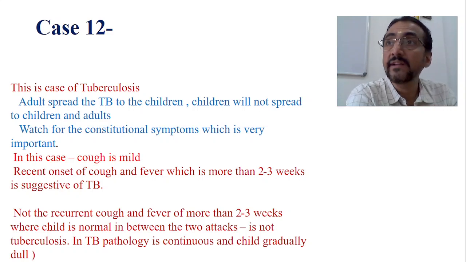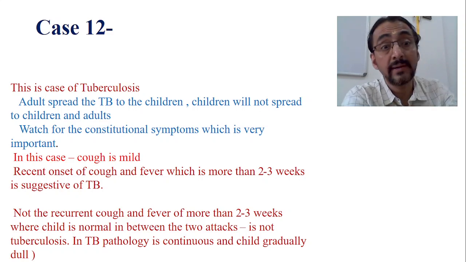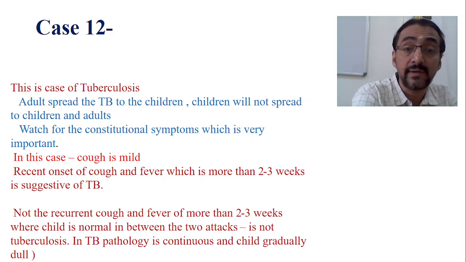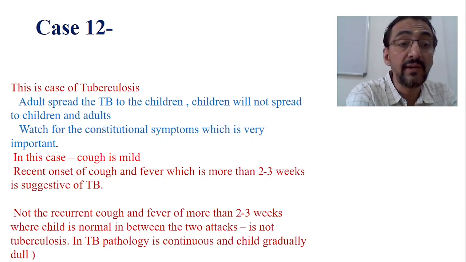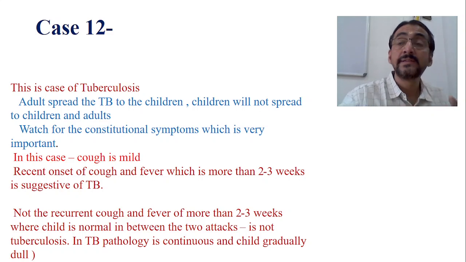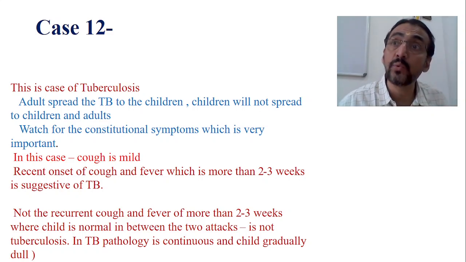Now, recurrent respiratory tract infections are more common because of virus. Bacteria very rarely cause recurrent respiratory tract infection. Only two conditions are there: either an immunocompromised child, or if there is any background cause, like sinusitis or adenoids. Otherwise it will not come recurrently, but virus comes recurrently. So therefore it is not recurrent cough and fever, but for more than 2 to 3 weeks, and the child is normal in between the two attacks.